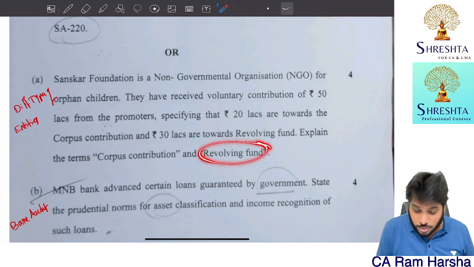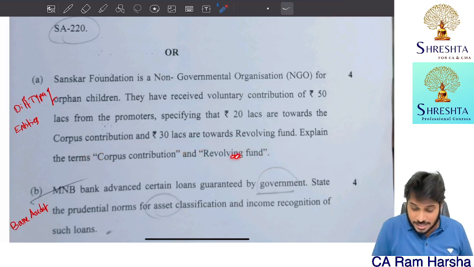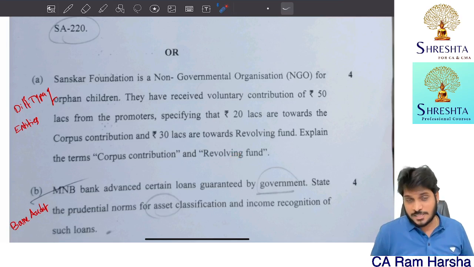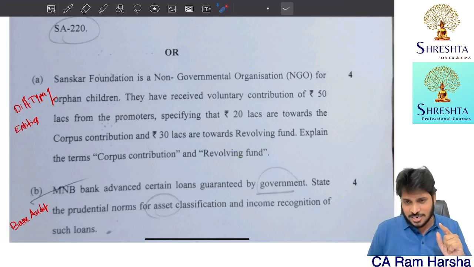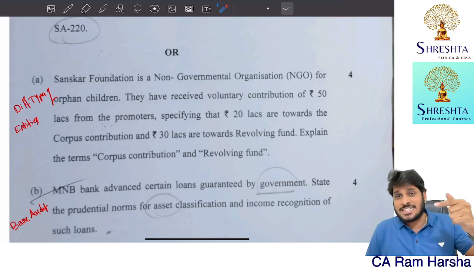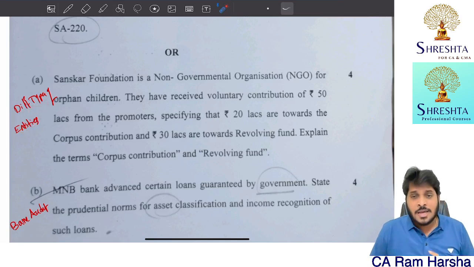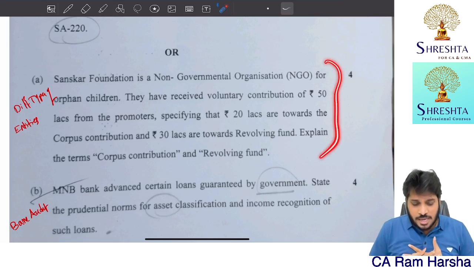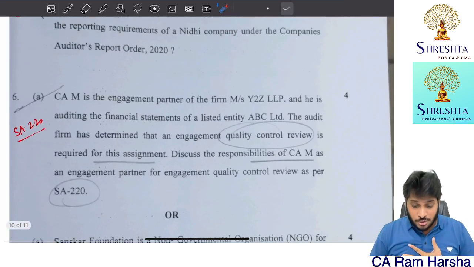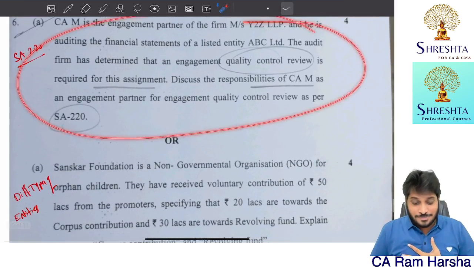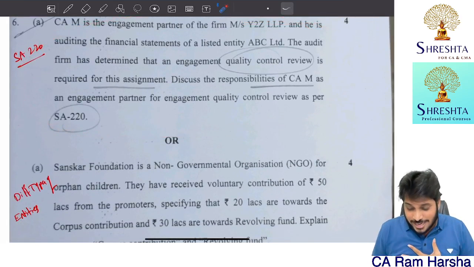In my regular class, I told this itself can be asked as a question. In fact, I explained these 2 points more specifically when I was doing the NGO audit explanation in my regular class. Those of you, my regular class students, can easily sync with it. It covers different types of entities, but this one, as per me, is a second priority. Instead of this, you can write the 220 question. So technically, you are not losing anything here. So this you can write.